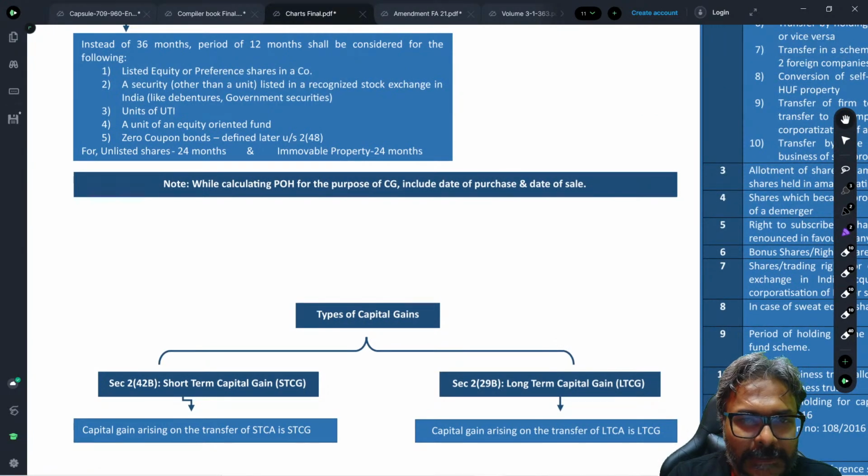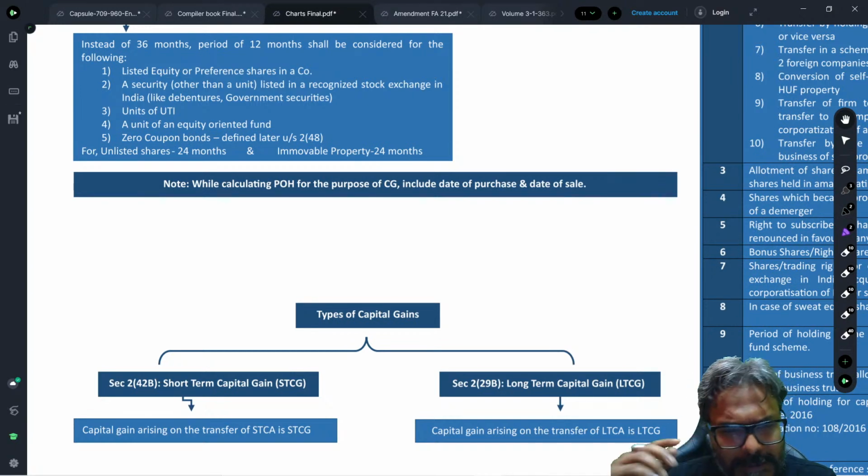So we will start now on this last part on the capital gains. I'll quickly let you know the sequence in which we are going to discuss the remaining part of the CG. First and foremost, students, is about the other two amendments: the ULIP taxation, and the second one in respect of the slum sale. There are a couple of case studies, and we will look into that quickly. That is the first part.